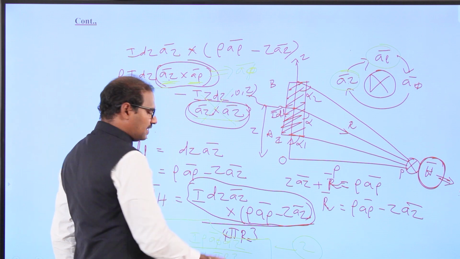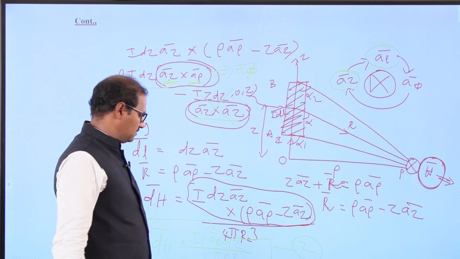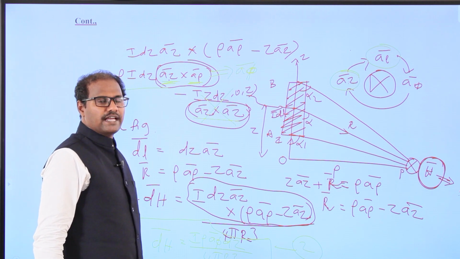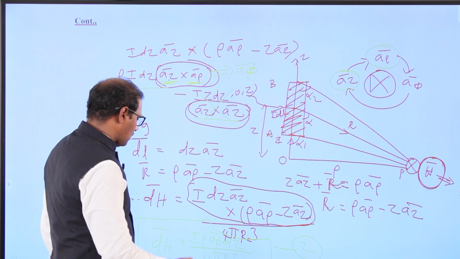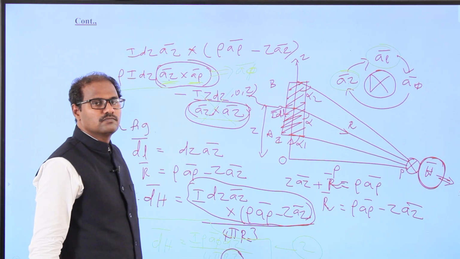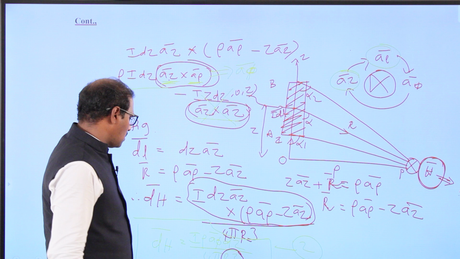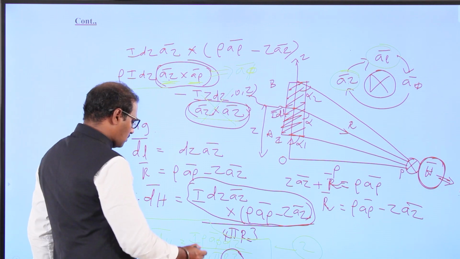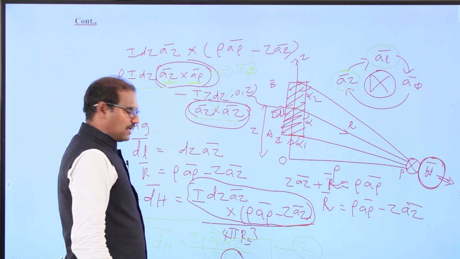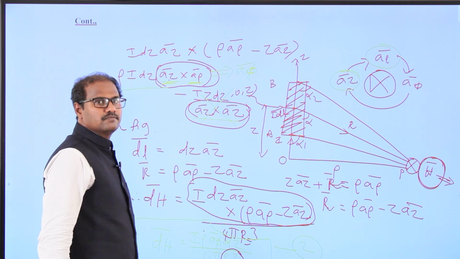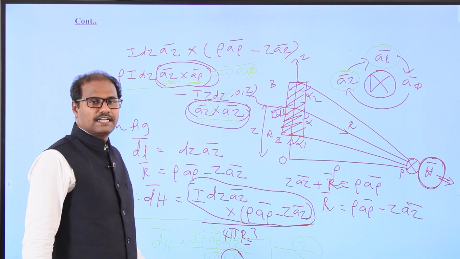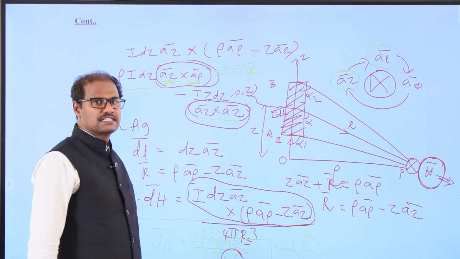We kept our filament conductor along the z direction, dz over 4 pi r cube. Now we have to find the magnitude of r cube, and also the dz values, and substitute the rho value over there. We'll go for integration and get the magnetic field intensity H.